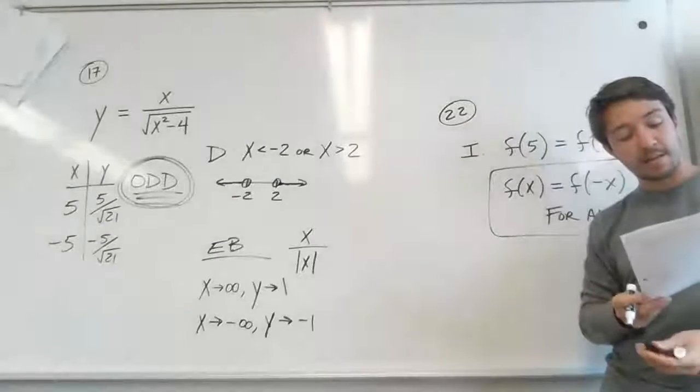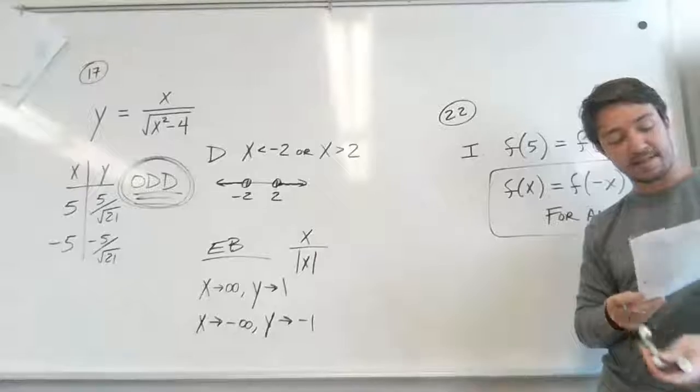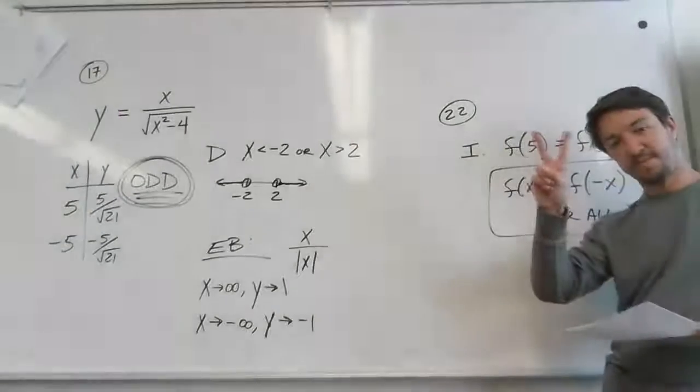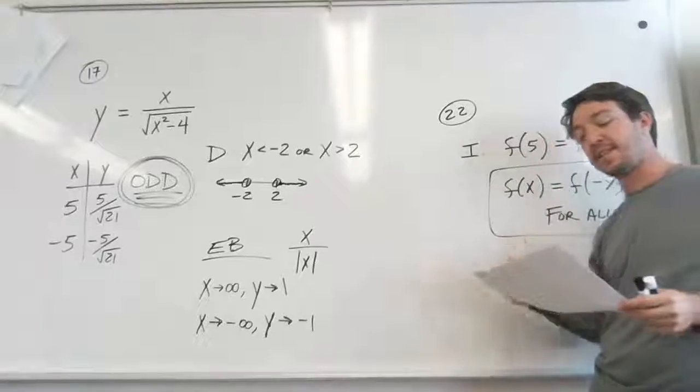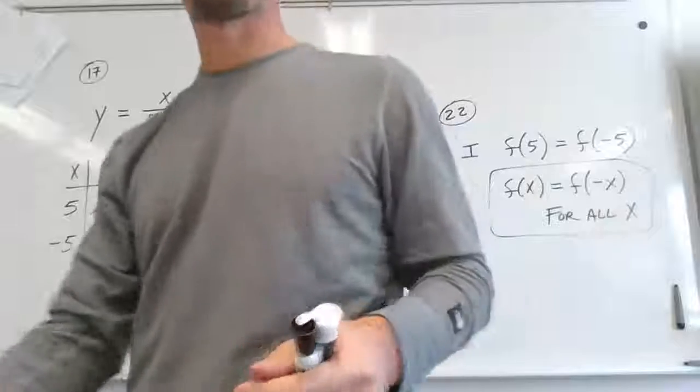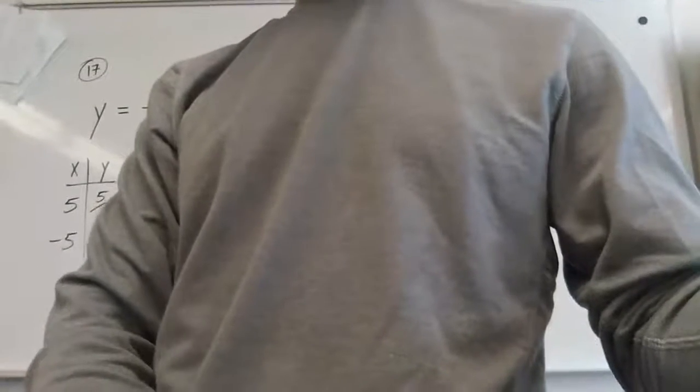For 23, which one do you think it is? It's 2. f of x is the opposite of f of -x. You guys can figure out the last two, I'm sure. For 23, it's choice 2. This is sick.